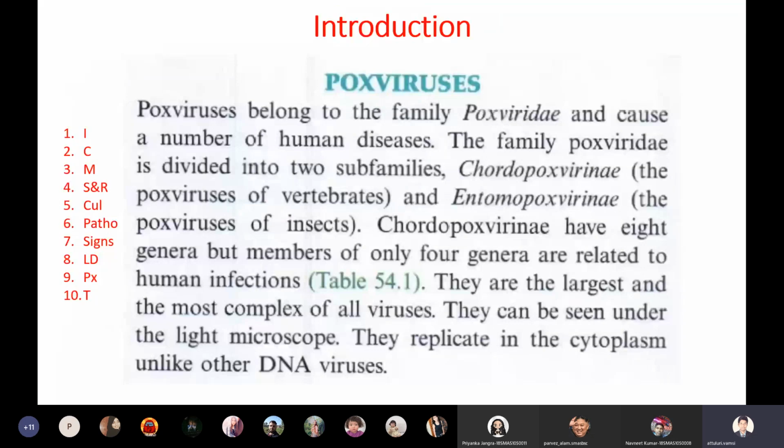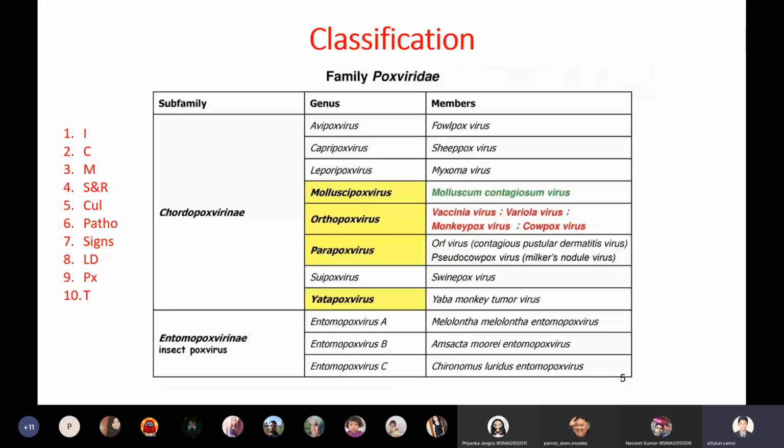Then, if you see the classification of smallpox, these pox viruses are broadly classified into two types. I'm sorry, Poxviridae. In Poxviridae, we have Chordopoxvirinae and Entomopoxvirinae. Entomopoxvirinae is not so deadly, but Chordopoxvirinae are very deadly viruses. In Chordopoxvirinae, we have various genera that include Molluscipox, Orthopox, Parapox, and Yatapox.